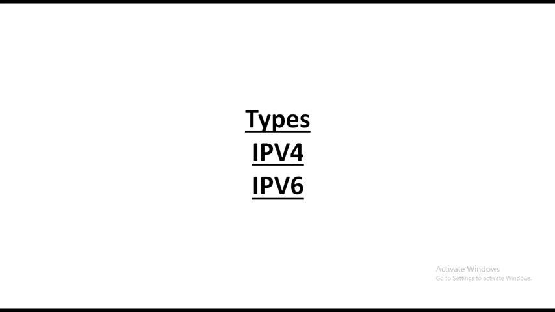The 128 bits are divided into 8 16-bit blocks. Each block is then changed into 4-digit hexadecimal numbers separated by colon symbols. In your book, they have given a small example.